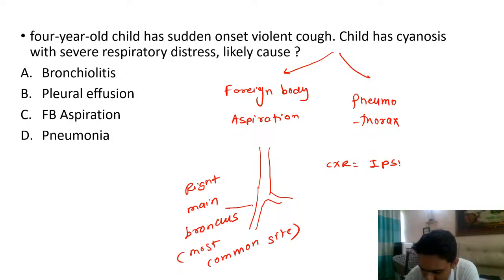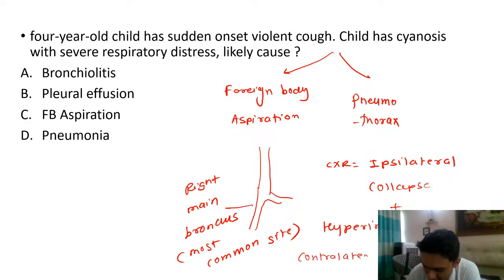You see ipsilateral collapse of the lung, plus you see hyperinflation of the contralateral lung.